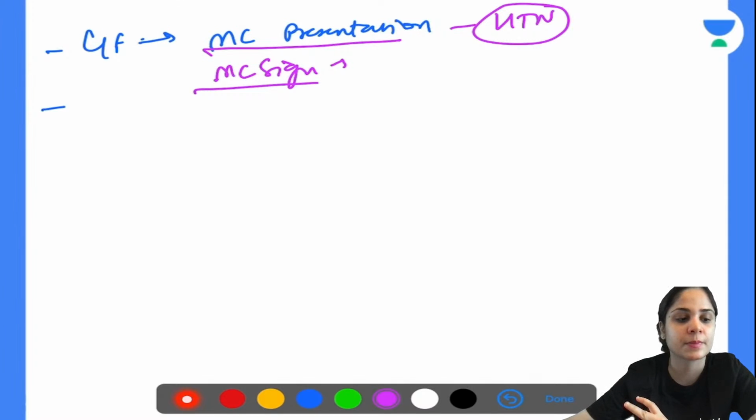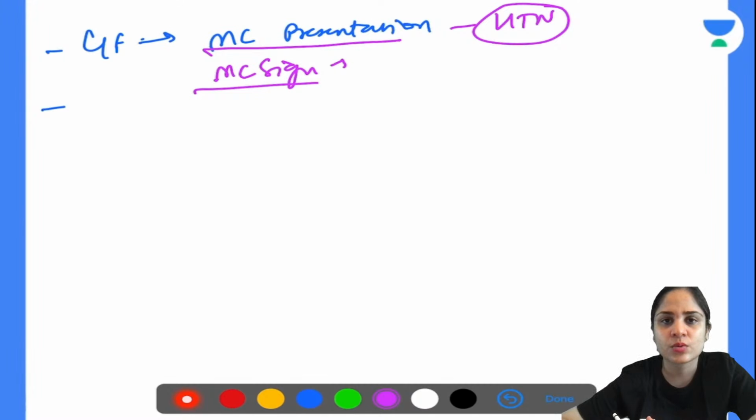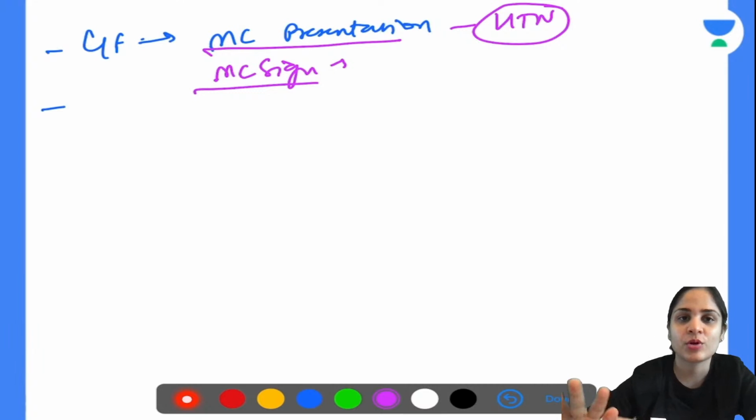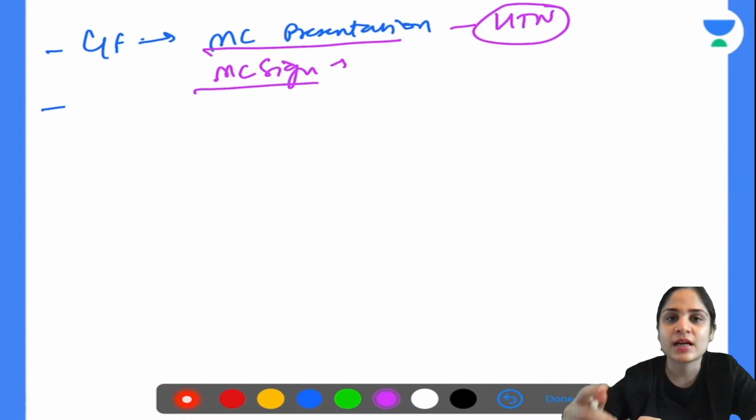In almost 75% of the patients will come with hypertension. You will think this guy is just 30 years old. Why is he having a BP of 200 by 120? So first you will start treating him for essential hypertension. You will say stress relief, yoga, sleep, all that. And then when you start checking everything, you will realize that there is a problem in the kidney. So hypertension is the most common presentation.